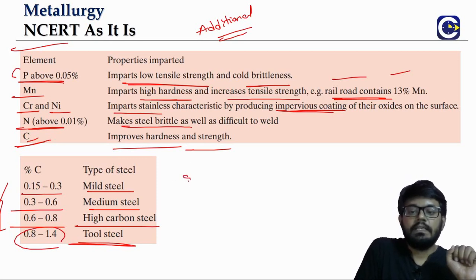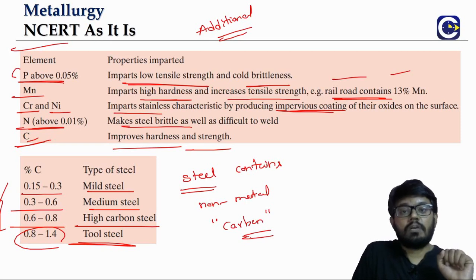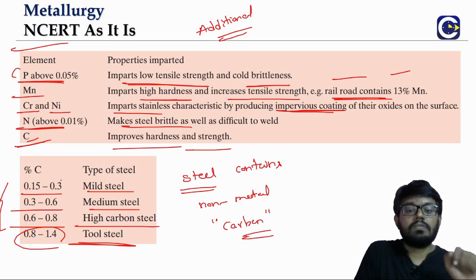So what is it? Steel, this is a possible question. Steel, we will treat as an alloy. It contains a non-metal. What is the non-metal that we are referring to here? Carbon. Generally, alloys mean metal-metal mixtures, right? But steel contains what? Carbon.